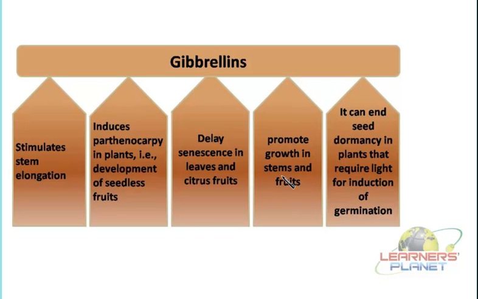In the next media, these small plantlets have to be transferred, isn't it? And these media in which they are transferred are now enriched with the gibberellins. Now you can imagine, if gibberellins are provided, what will be the impact over these young shoots and the roots? These shoots and the roots will start elongating. So as they elongate, of course the length is increasing, as well as the wall is getting thickened, and this is providing the strength to this particular plantlet. So now they can be transferred into the pot and kept in the greenhouse.